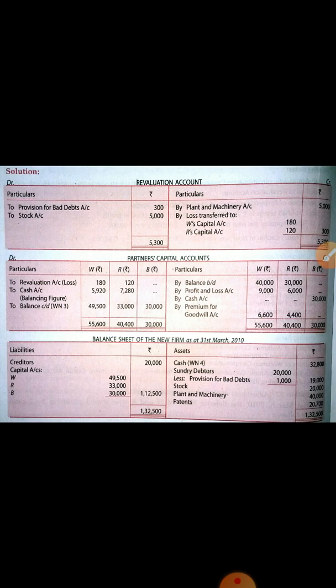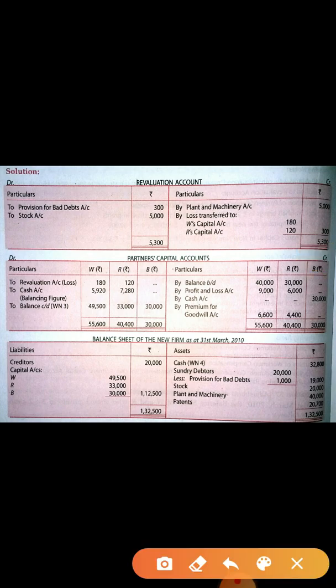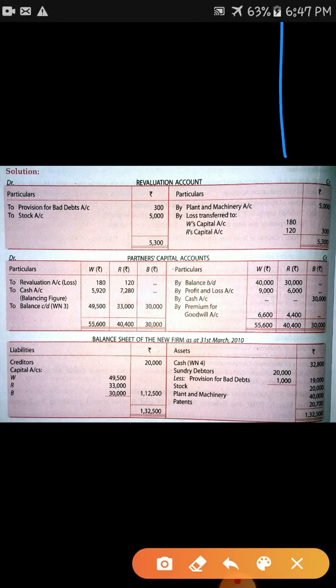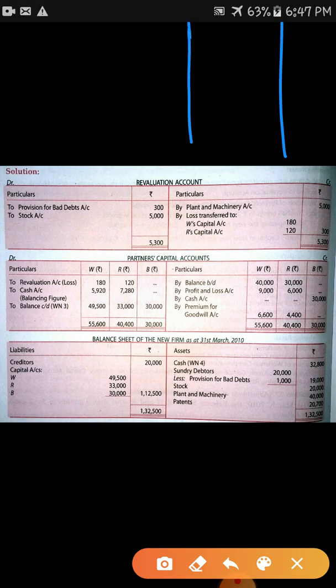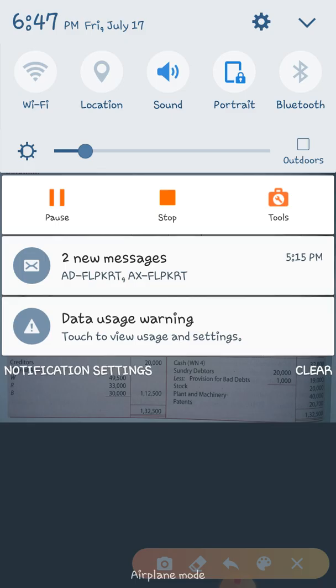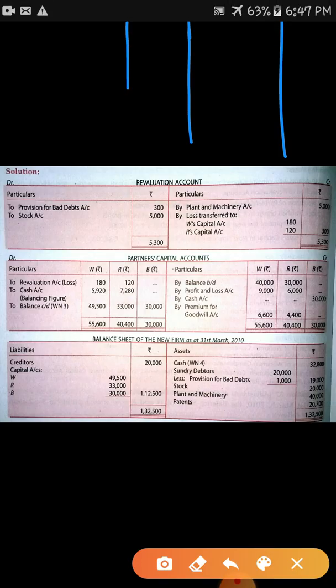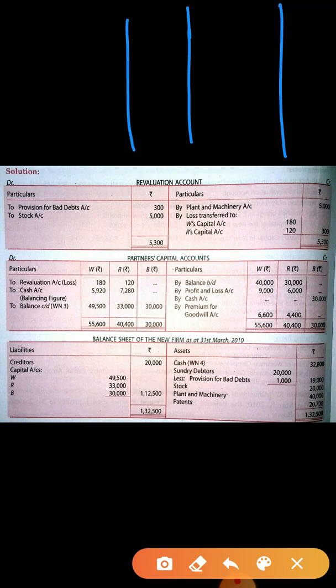So children, I am making the cash account here. Particular, amount, this is the format.